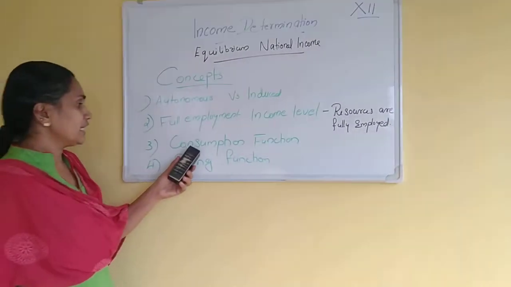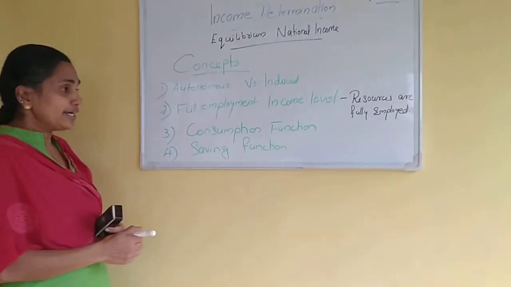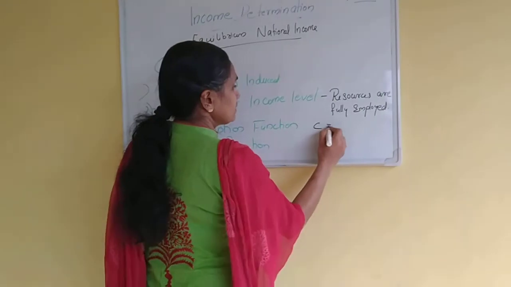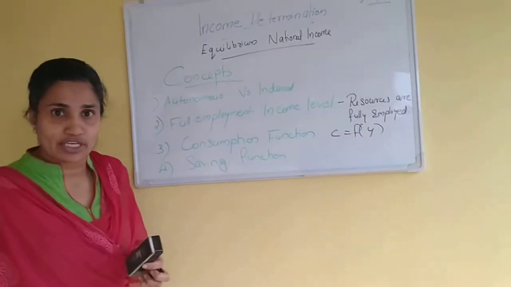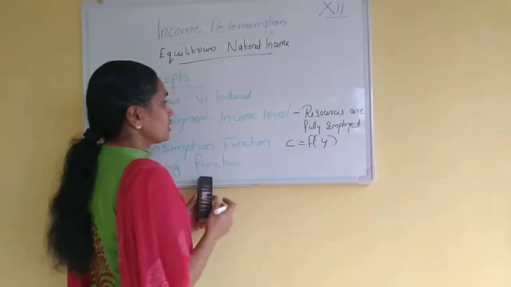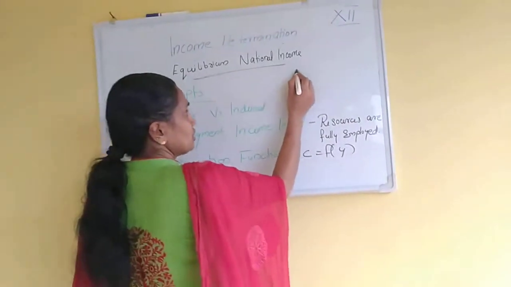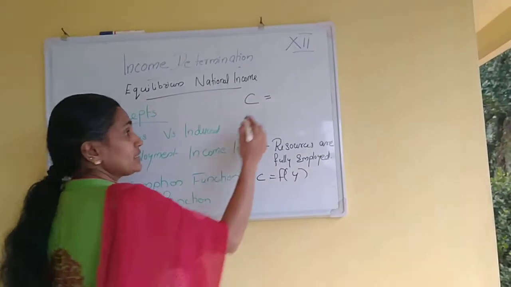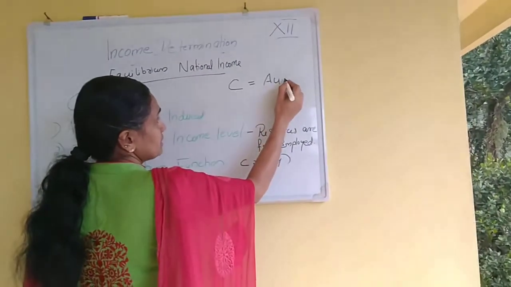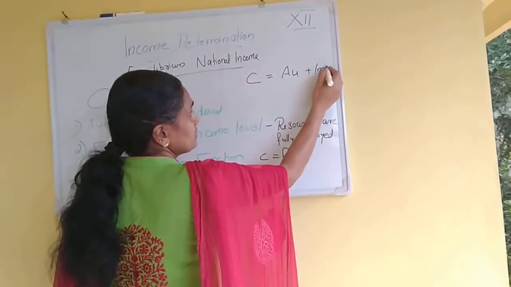Then when we think about the consumption function, I told you consumption is a function of income. And this consumption includes the autonomous consumption and induced consumption.